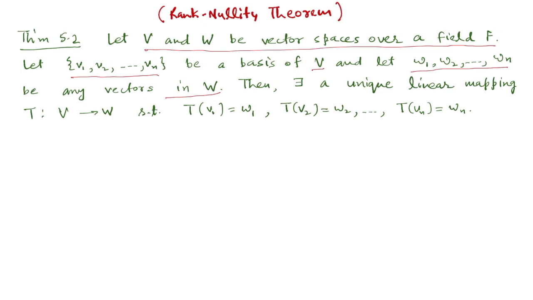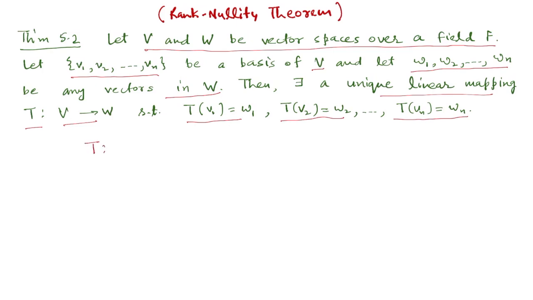Then there exists a unique linear transformation T from V to W such that T of V1 is W1, T of V2 is W2, and T of Vn is Wn. Let us understand this with an example.